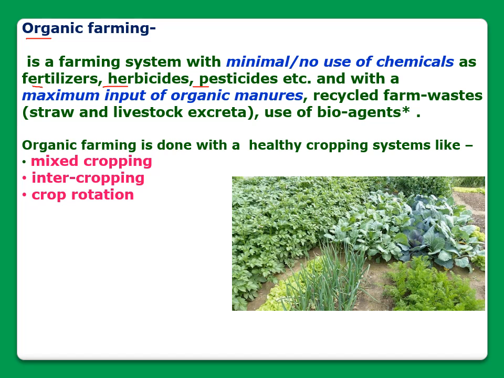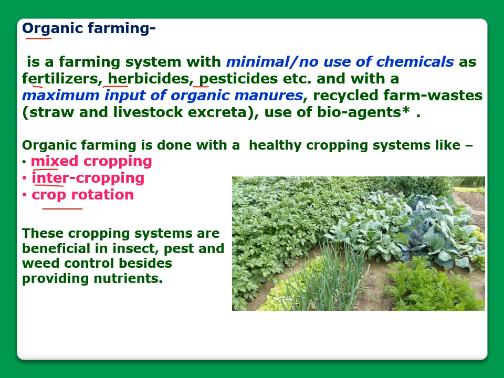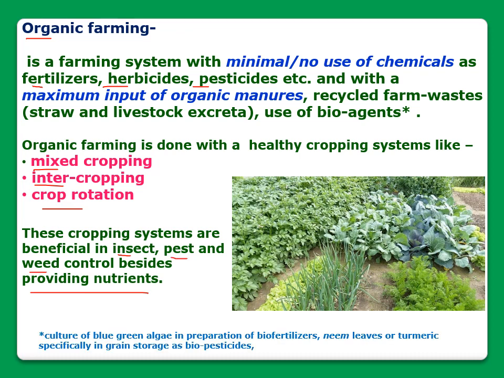Organic farming is done with healthy cropping systems like mixed cropping, intercropping, and crop rotation. These cropping systems are beneficial in insect, pest, and weed control besides providing nutrients.